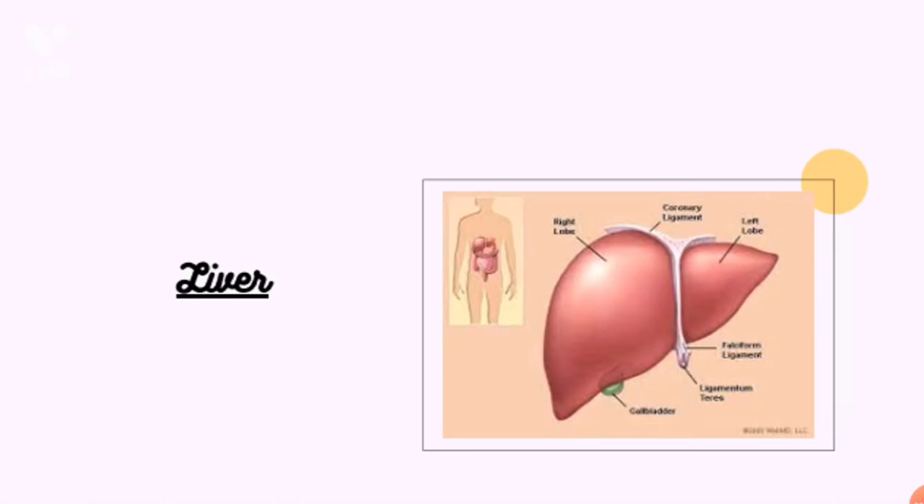Liver. It is a reddish-brown gland situated on the right side in the upper part of the abdomen. It is the largest gland of the body. It secretes bile juice, which plays an important role in the digestion of fats.